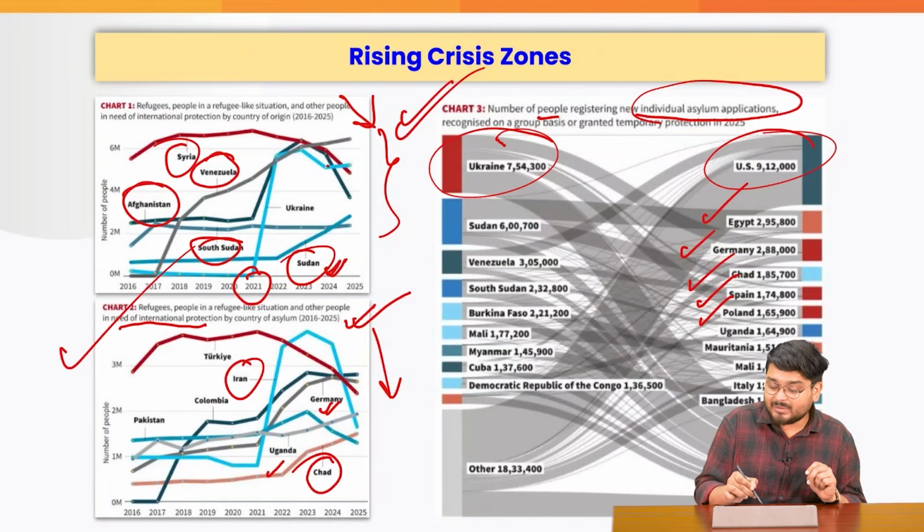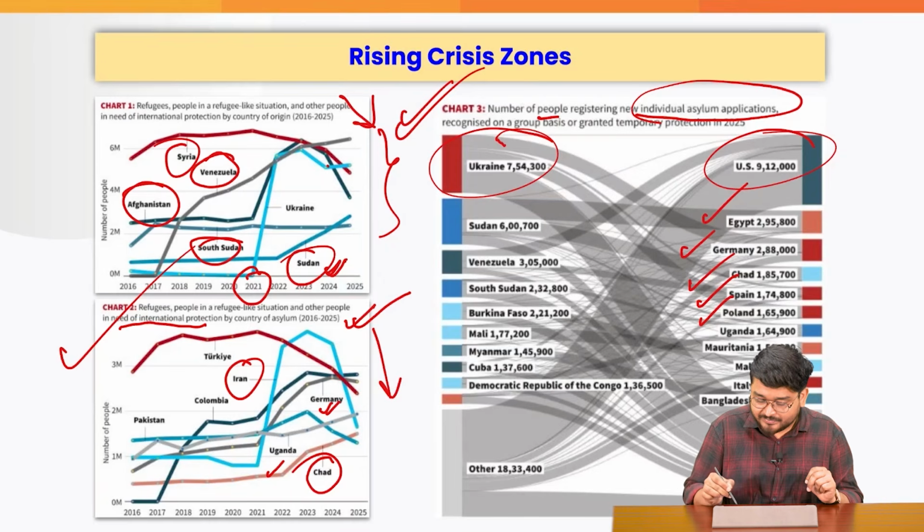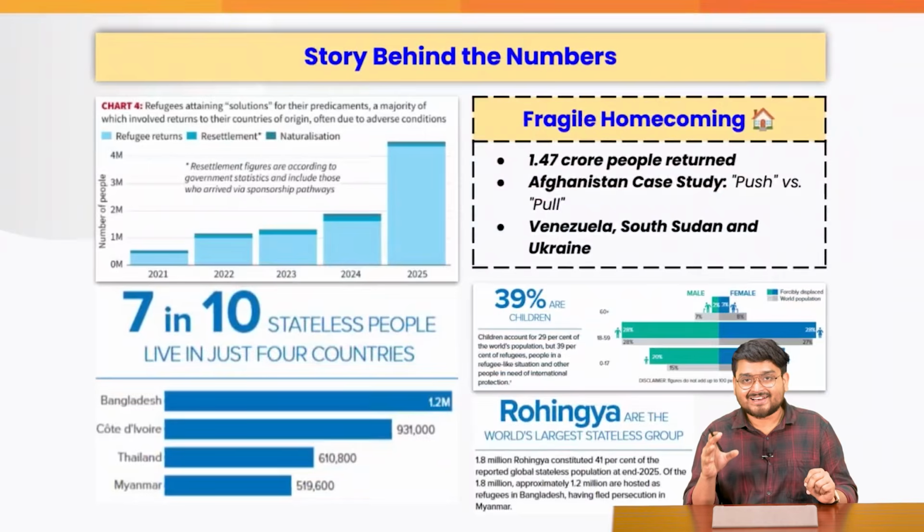Ukraine. Where are the people from Ukraine mainly taking asylum? In Germany. If you can see, Germany is one of them. Then you have even Poland and Spain. Then you have various other countries. Right? So this is how you should be analyzing the data.